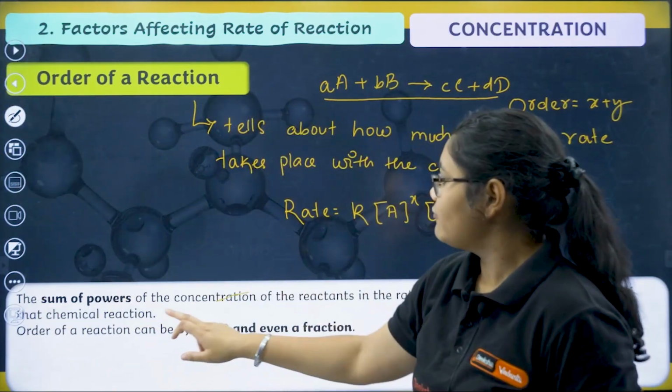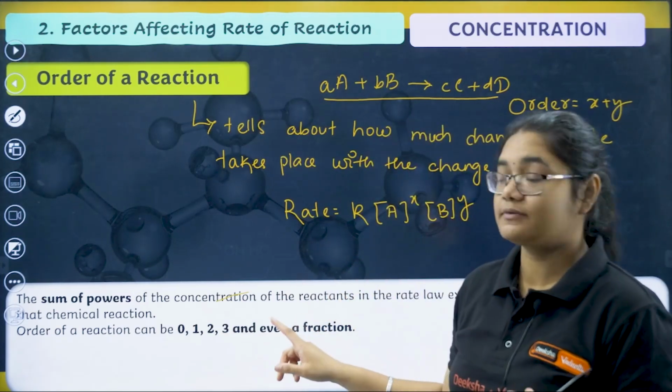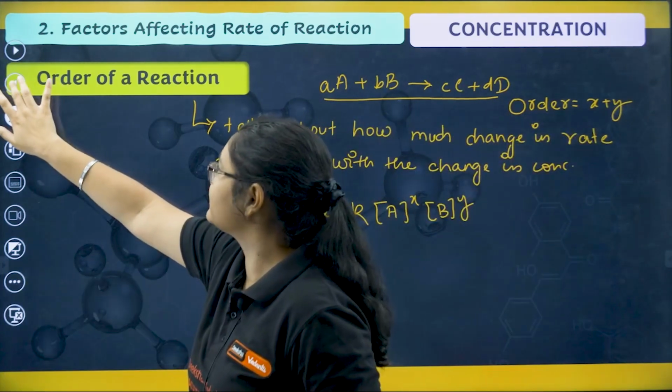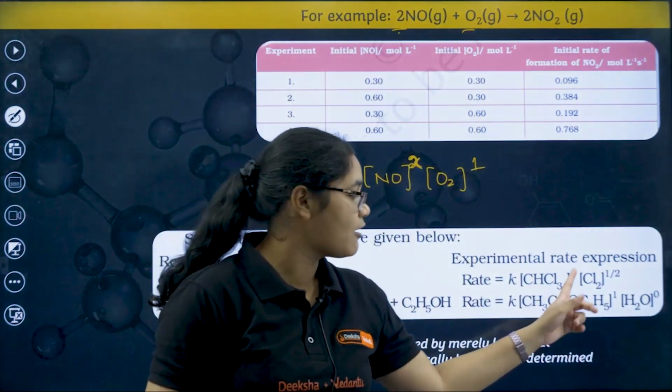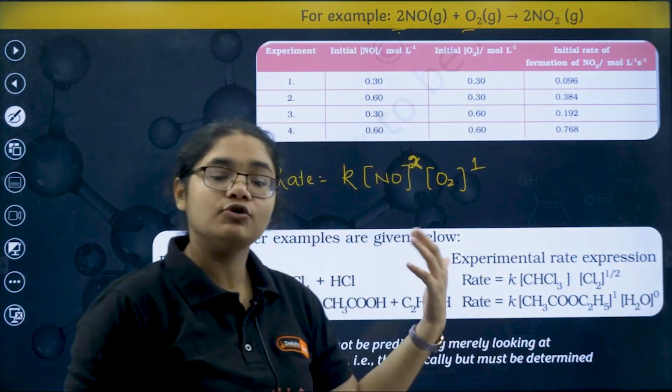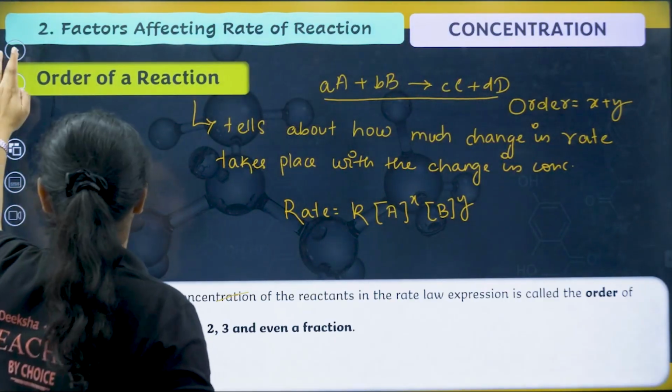Next, the order of a reaction can be 0, 1, 2, 3 and even a fraction. This is very important. We have just seen in the previous slide that here it was half, and here 0 was there. So the order of a reaction can be 0, 1, 2, 3 and even a fraction.